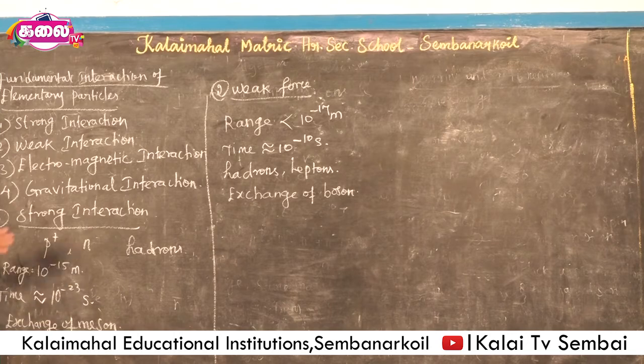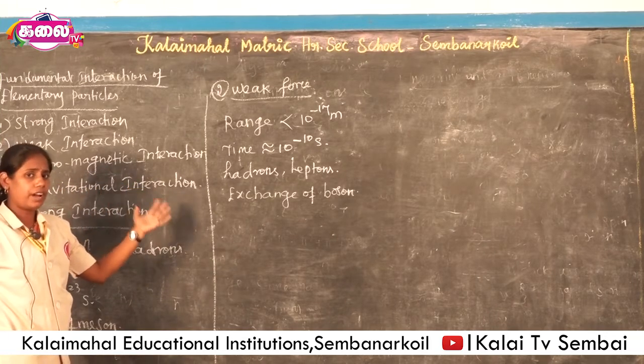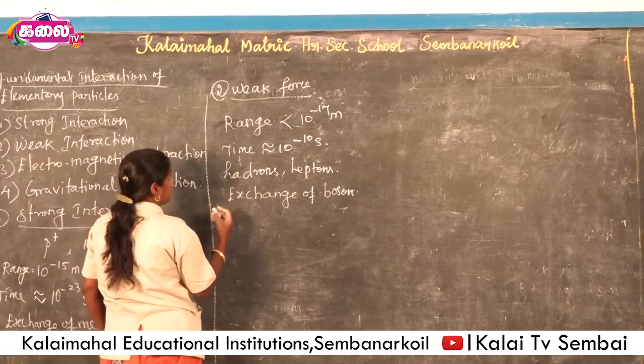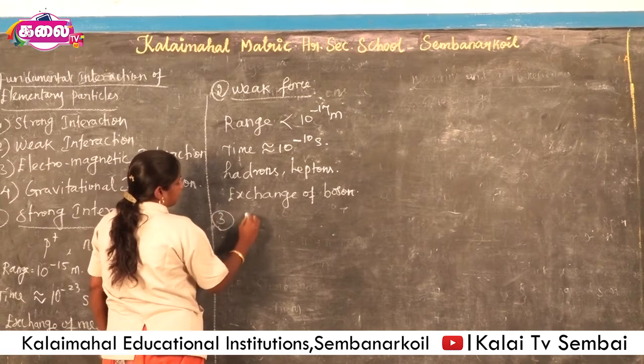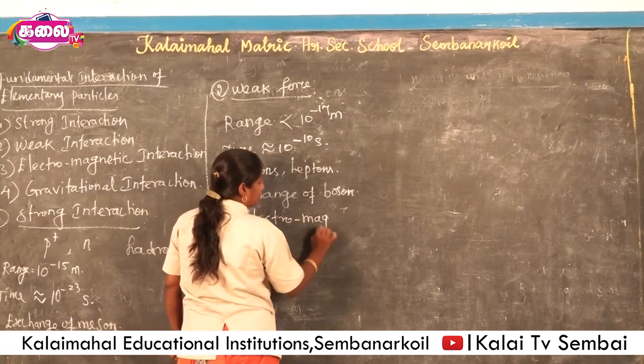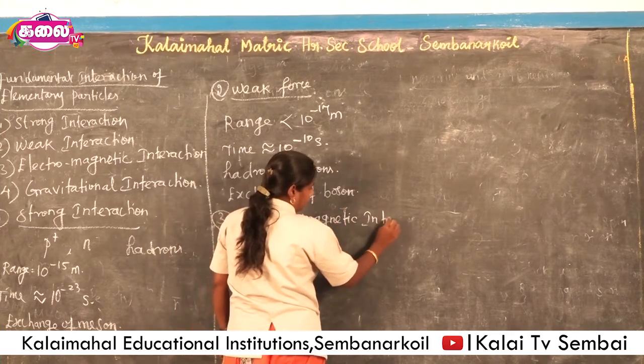That's all. Then the electromagnetic interaction. Electromagnetic interaction is an infinite force which acts between two objects at infinite distance in the universe. This is a charge dependent force.